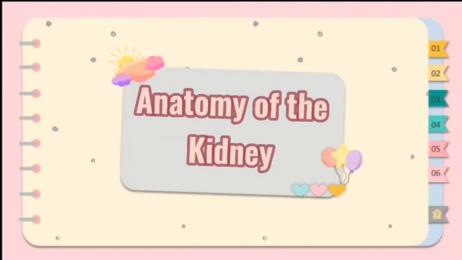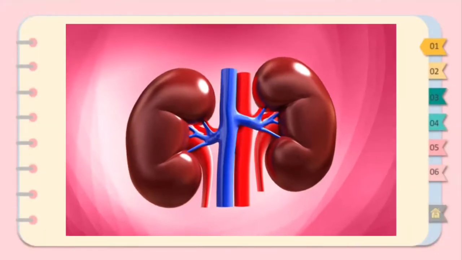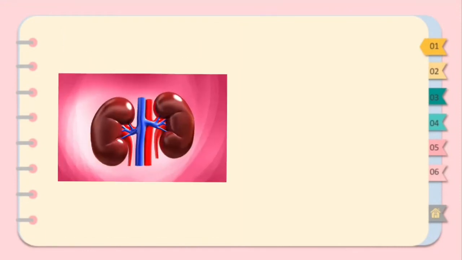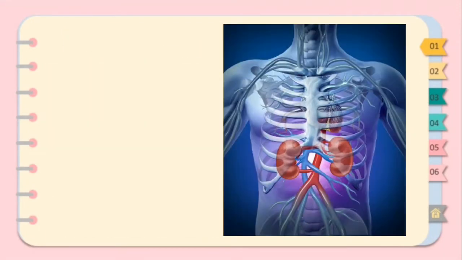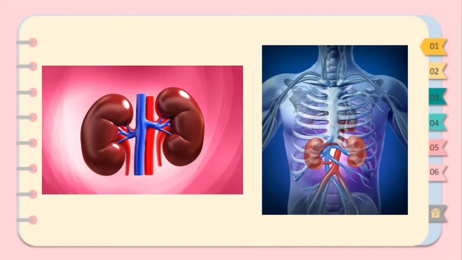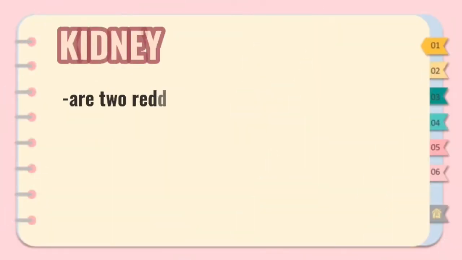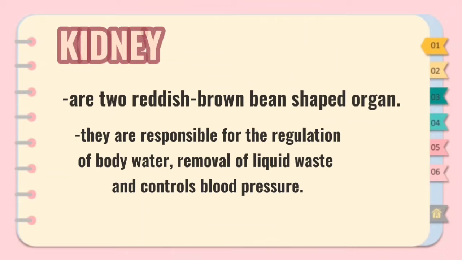So let us now proceed to the anatomy of the kidney. But before that, let us first define what the kidney is, its function in our body, and its relation to the urinary system. Kidneys are two reddish-brown bean-shaped organs that can be found in vertebrates. Each kidney is about 4 or 5 inches long, or the size of a large fist. It has significant functions in our body. They are responsible for the regulation of body water, removal of liquid waste, and control of blood pressure.